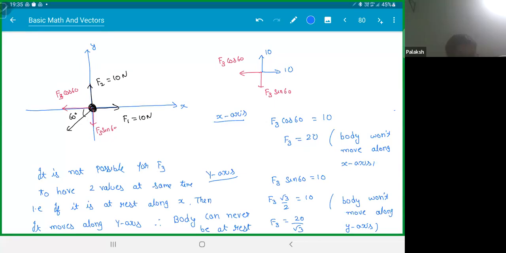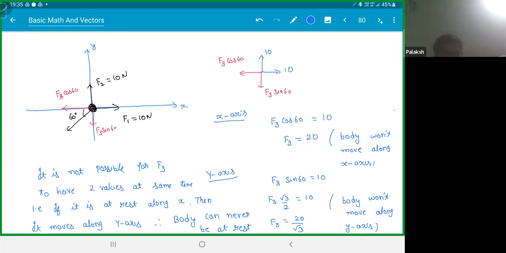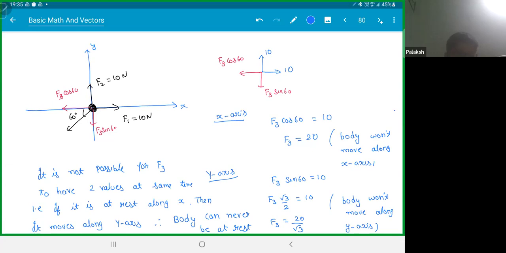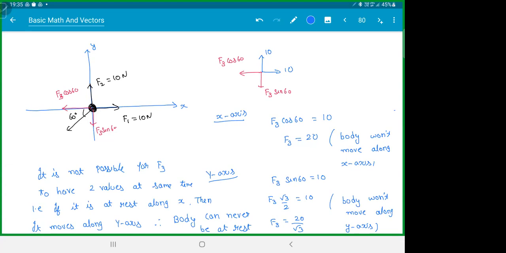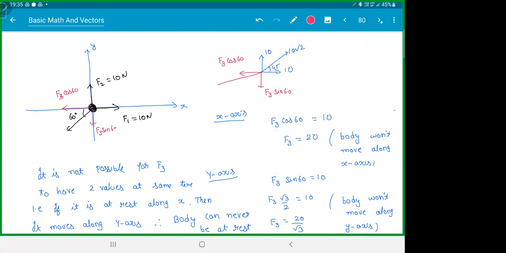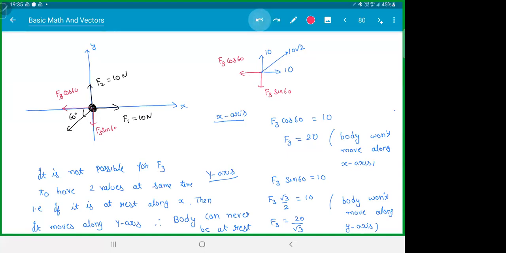Sir, can it be root 10, root 2? Root 10, root 2. How did you get that? Sir, we will use the triangle law of addition. So vector F1, we can shift it perpendicular to F2, then what will you get? Then you'll get 10 root 2, no? Yes. But what will be the angle? 45, no? All right. But your angle here is 60, no? That's why the conditions were not cancelling. You're getting it? Yes, sir. Both are not in the same direction, no? Whatever you do, it will not cancel, right?